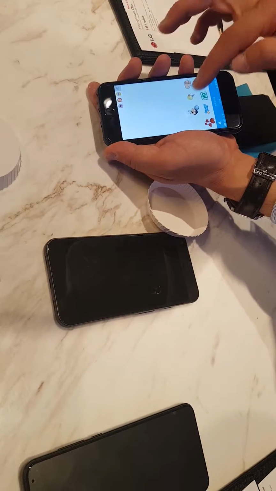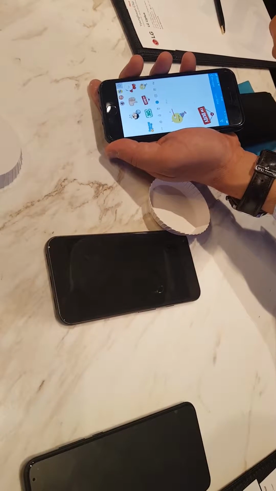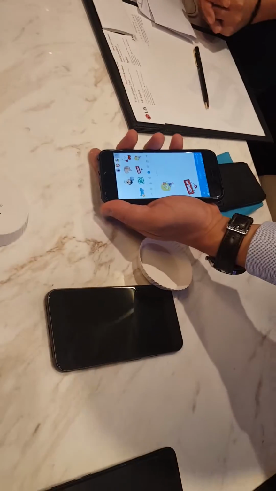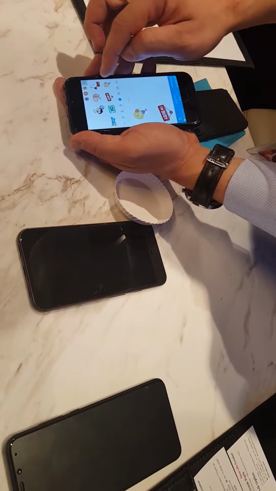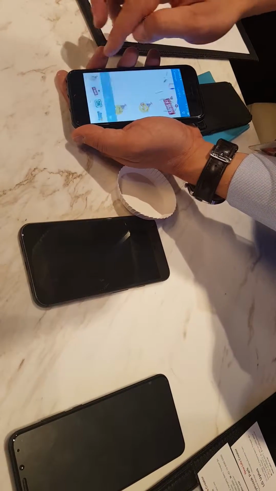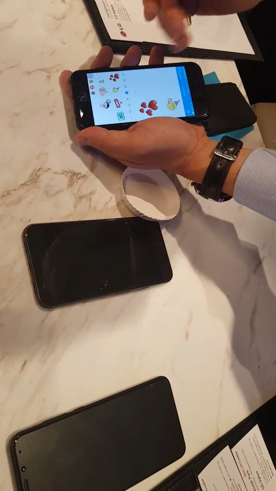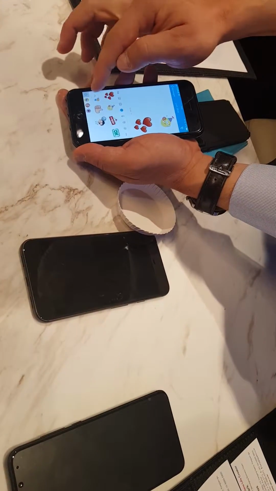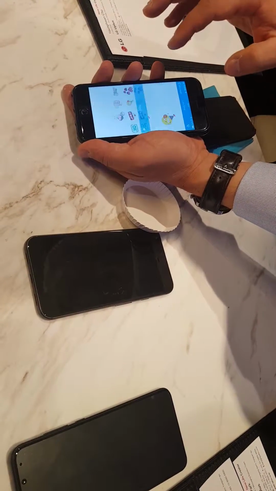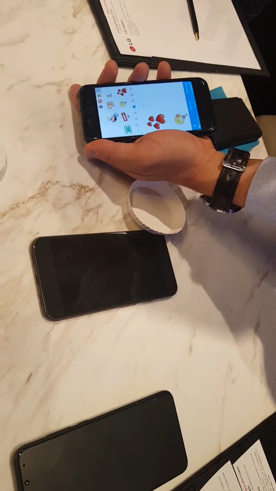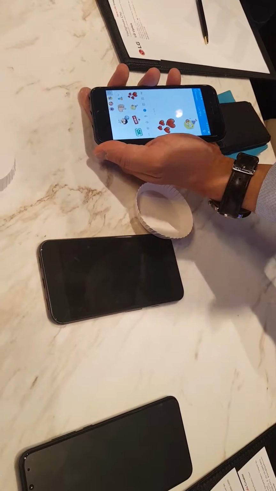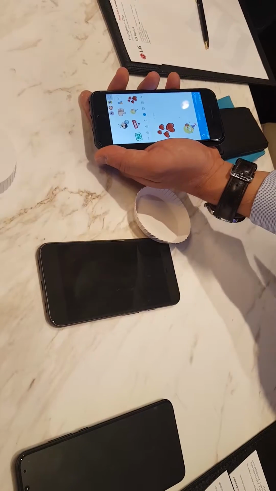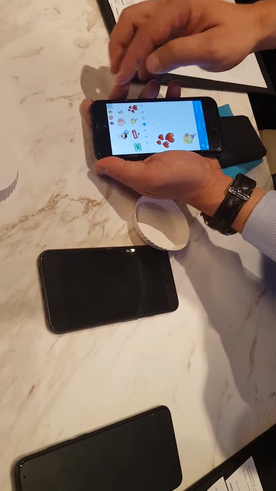One of the stickers that I like is this party one. When the user reads the message, he gets it in full screen, which is very funny to send. For example, I sent this once to my wife, and you have all the art on the phone screen. So stickers are embedded. The ones I have downloaded are still on the phone, or I can access the store to download other stickers.